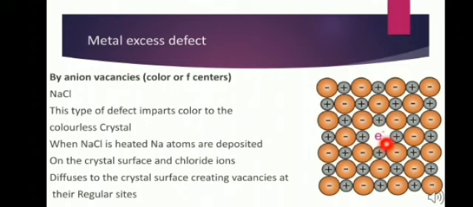This F center is derived from the German word Farbzentrum. Farb means color and Zentrum means center. Like this, the sodium chloride shows yellow color due to the formation of this F center. In the crystal of sodium chloride, sodium is in excess. So here the chemical composition changes. Here there is an excess of sodium atom.